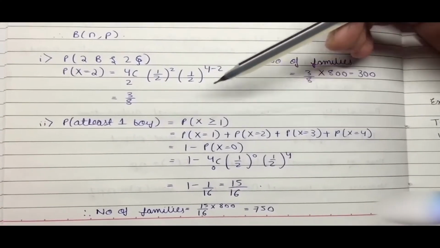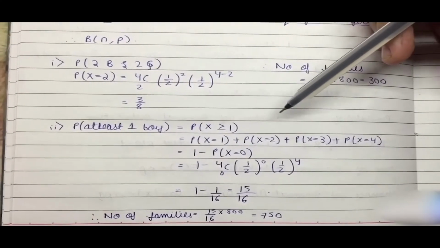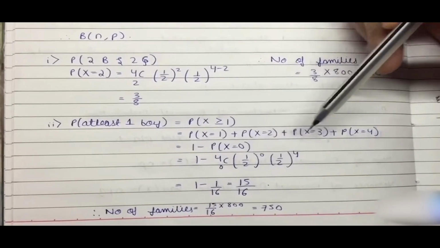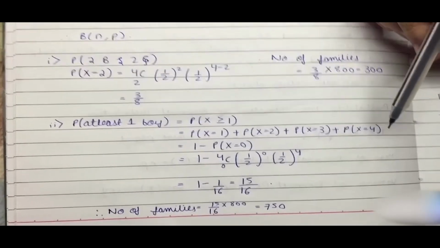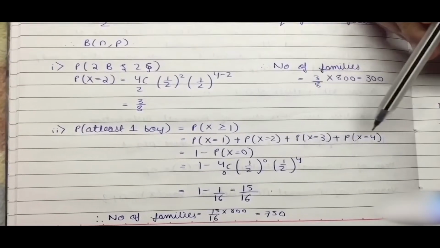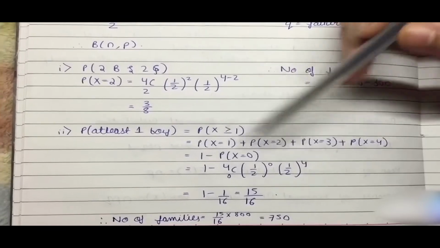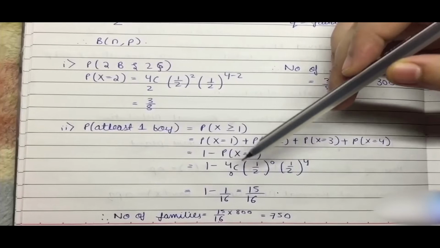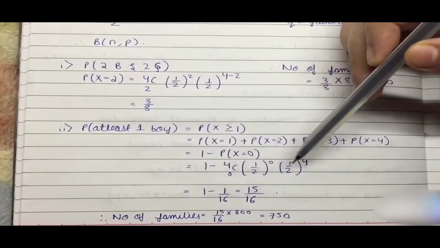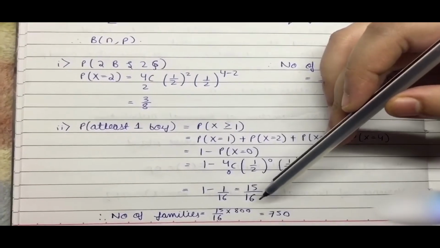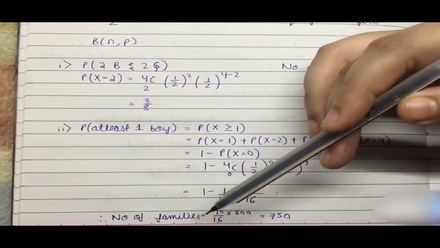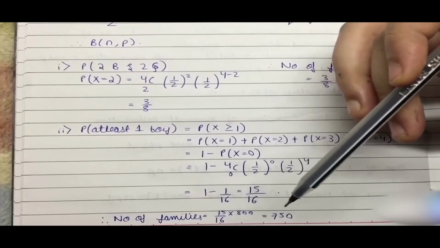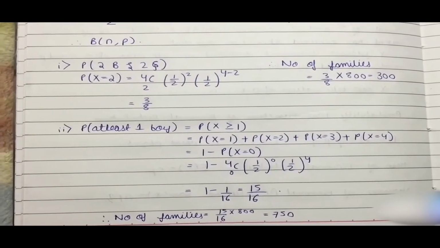The next subpart was the probability or number of families having at least one boy, which means that at least one boy is P of x greater than or equal to 1. So it would be P of x equal to 1, x equal to 2, x equal to 3, and x equal to 4. Instead of finding all these 4, we can simply write 1 minus P of x equals 0, and putting that in the formula and applying all the values, we get 15 by 16. And since we had to find the number of families, we multiply it with the total number, which is 800, and we get the answer as 750.